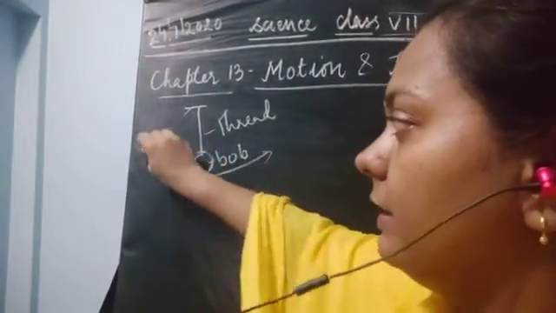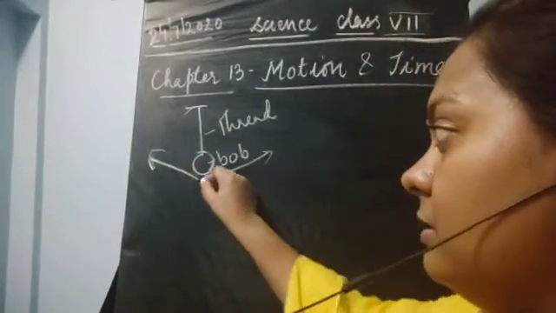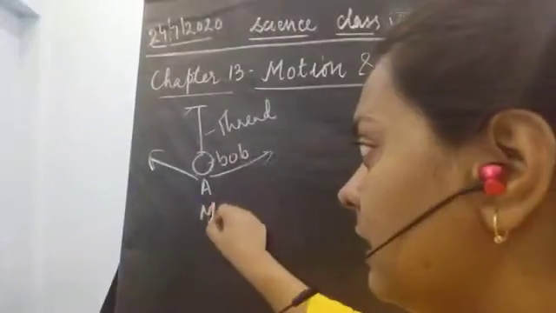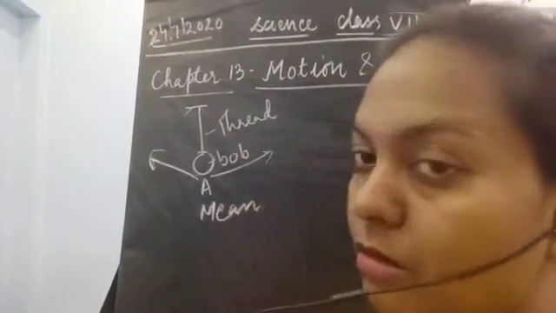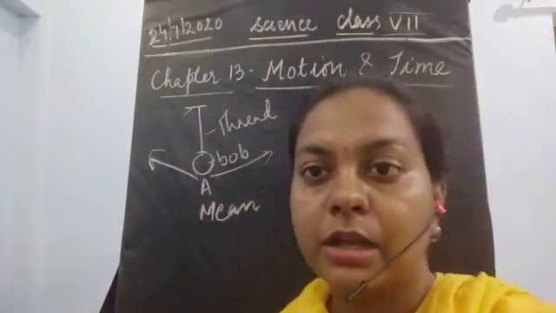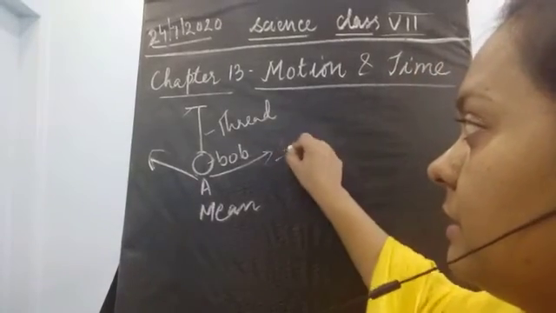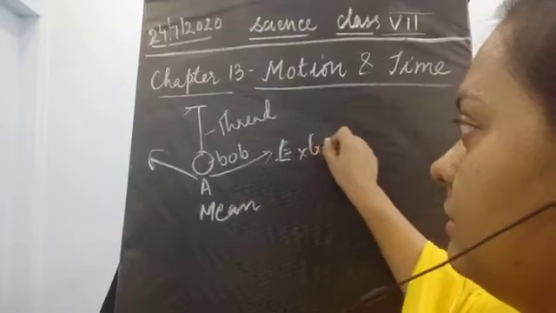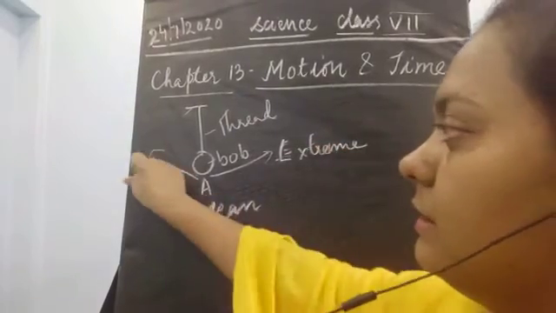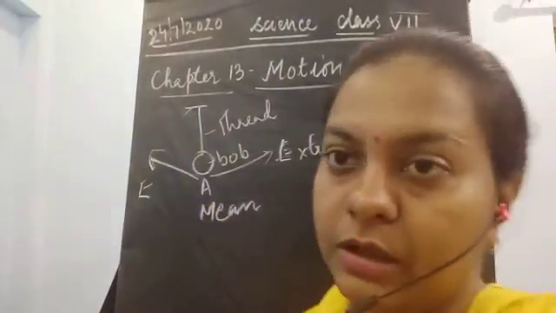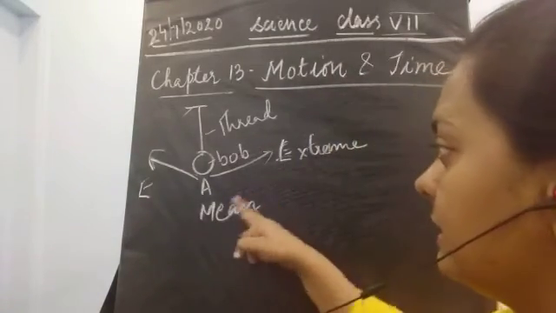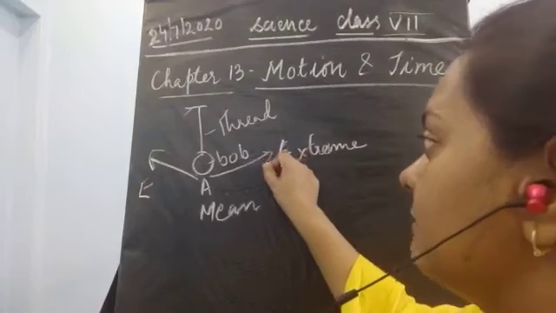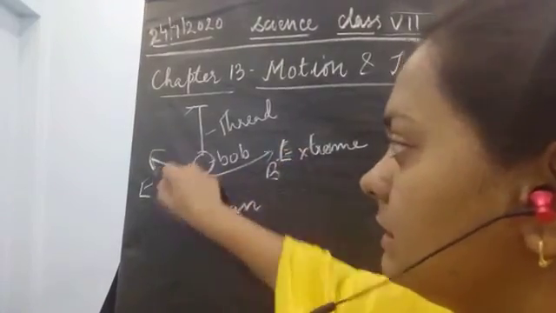The starting point of the movement was the mean position, and the next two positions were the extreme positions. Similarly here, this was the extreme position. If we consider this position as A, this becomes B, this becomes C.